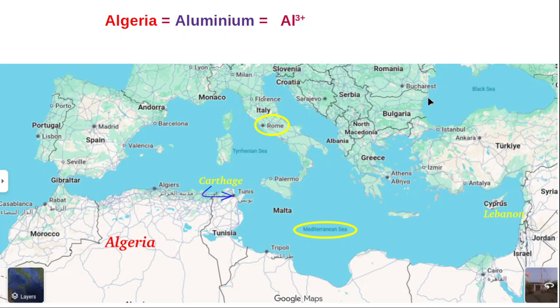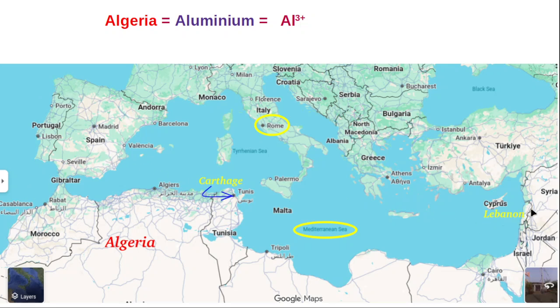Okay, this is all you have to know. See, what I want to say is this Lebanon is also called Phoenicia. These Phoenicians were able to go deep into the Mediterranean Sea, from this point to this point, even crossing Gibraltar and going up to France and other African nations.